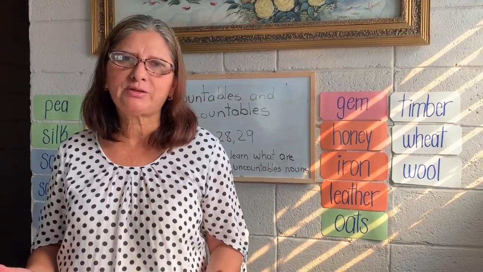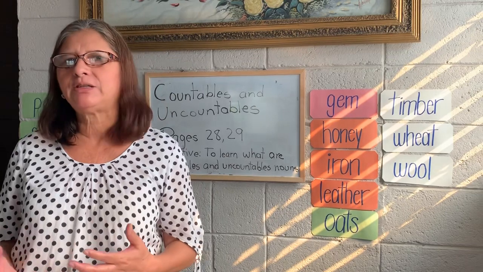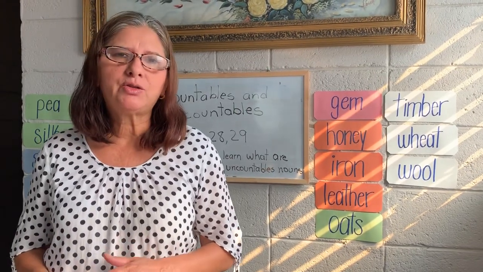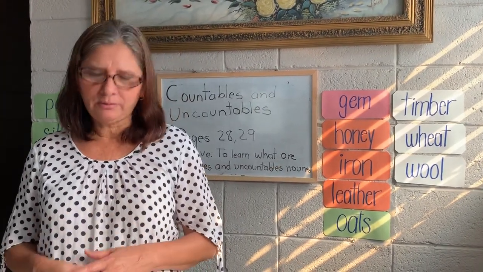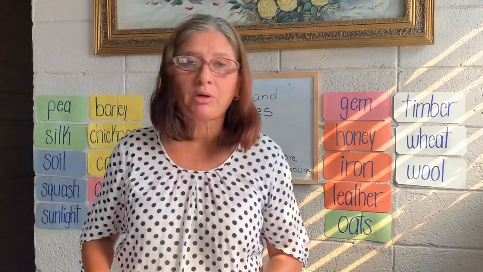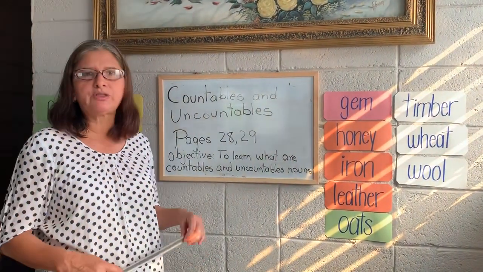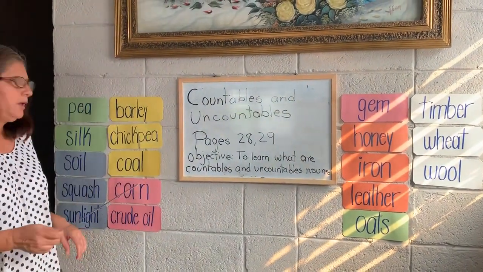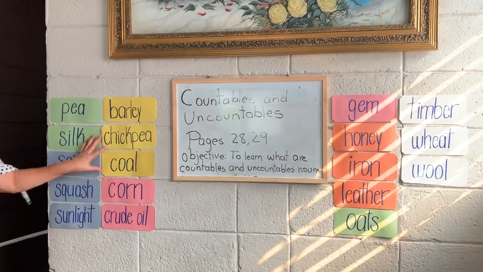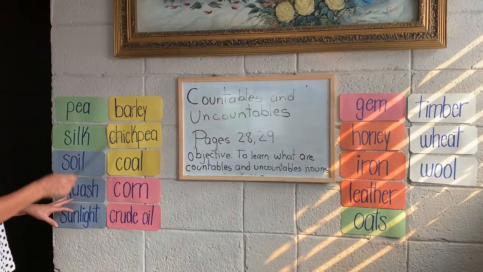natural resources. You have learned in class what natural resources are, and today you will learn the vocabulary related to natural resources. I want you to pay attention to this vocabulary. Can you see this vocabulary?